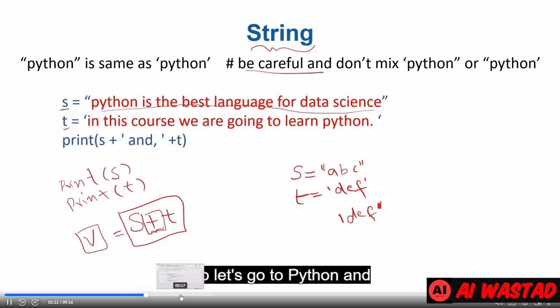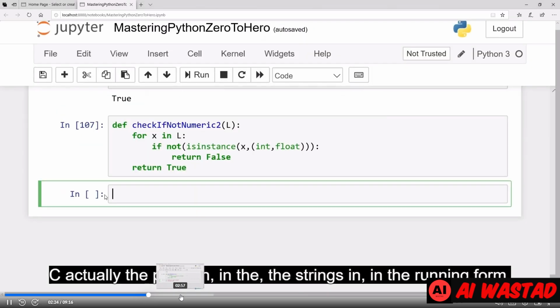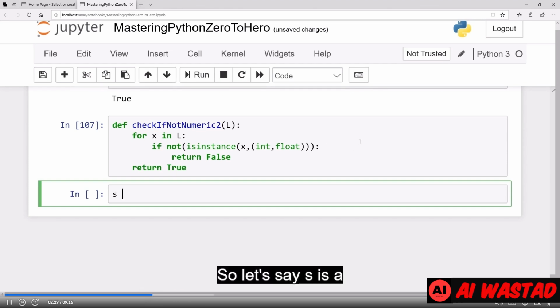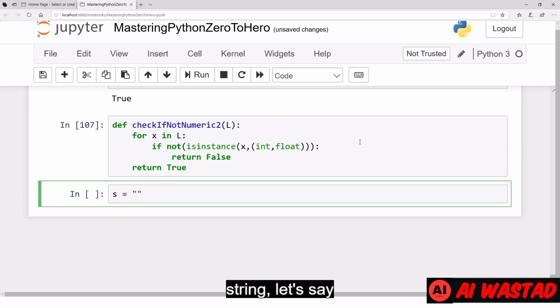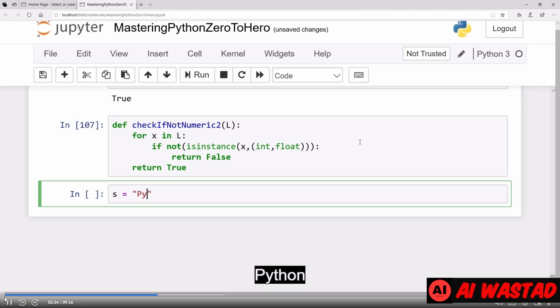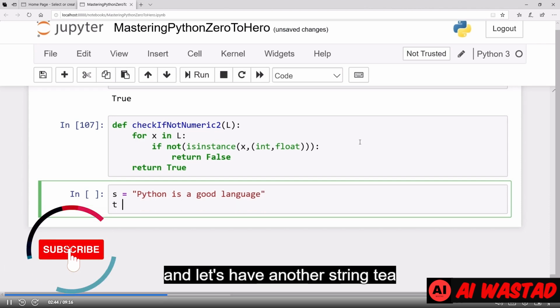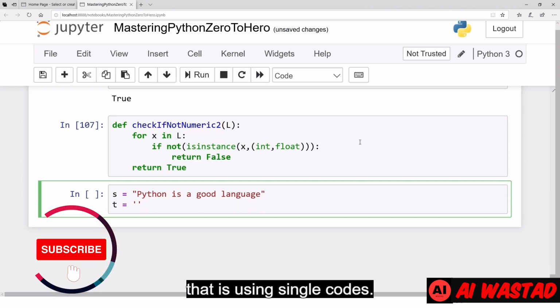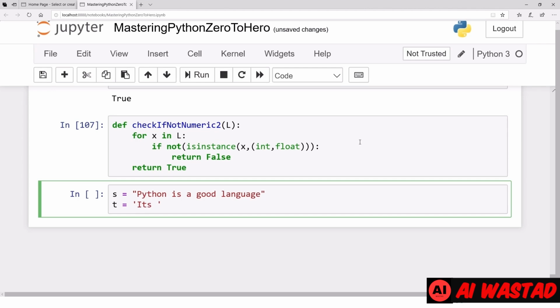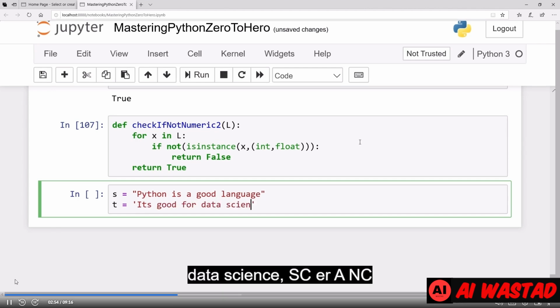So let's go to Python and see the prints of strings in running form. Let's say s is a string: "Python is a good language", and let's have another string t using single quotes: 'It's good for data science.'